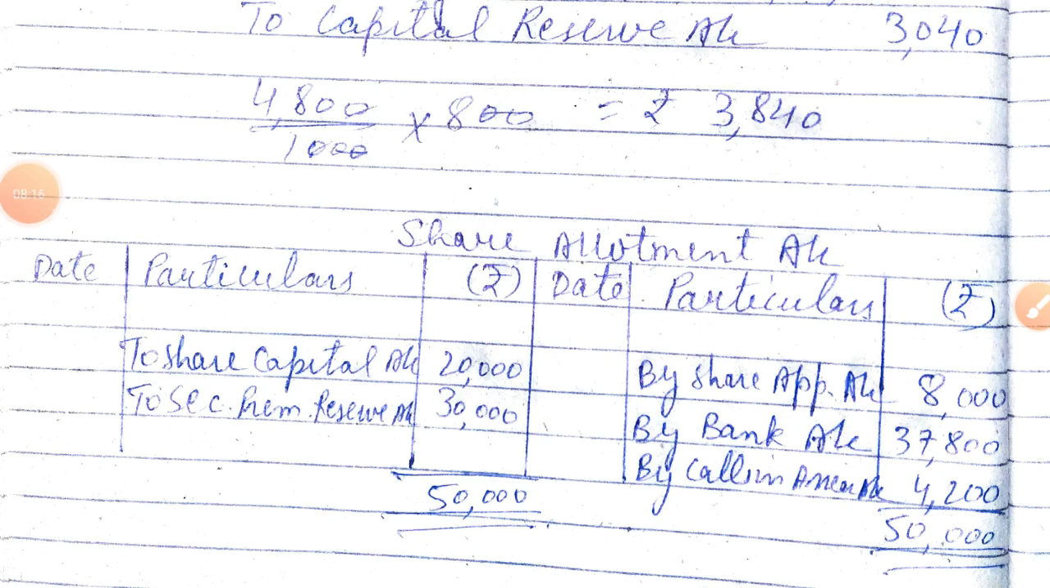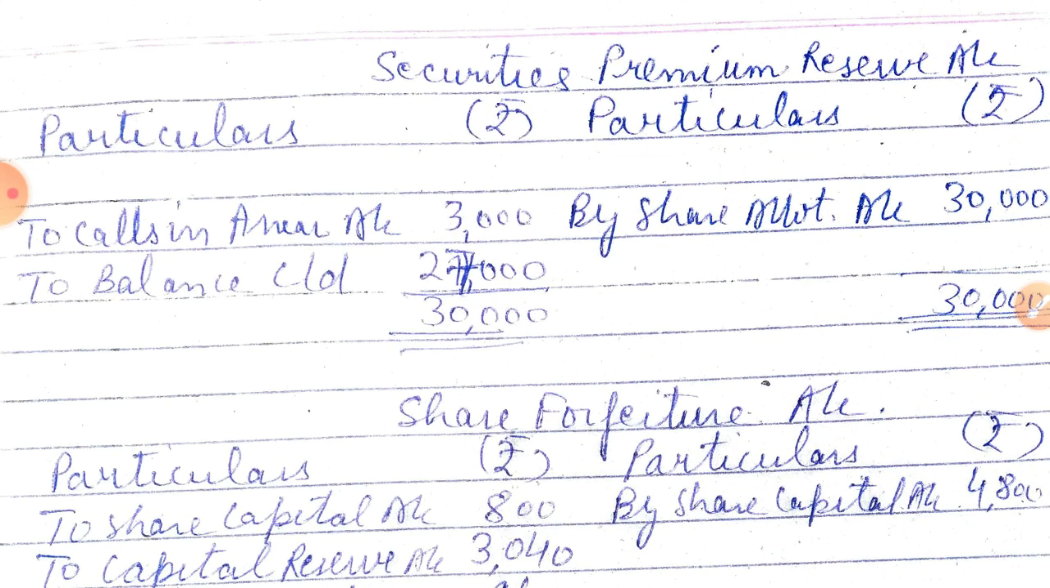So this is the share allotment account. Okay, so directly you can make, or with the help of journal entry you can make the account. You know how to make the accounts, in class 11th you have done in the chapter ledger how to make the accounts. So here it is. Then what was the next account?